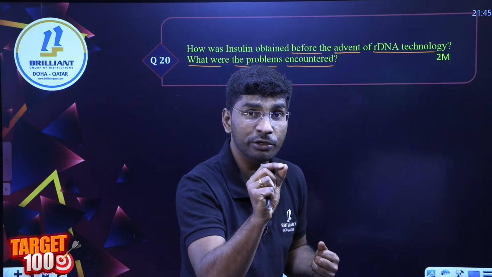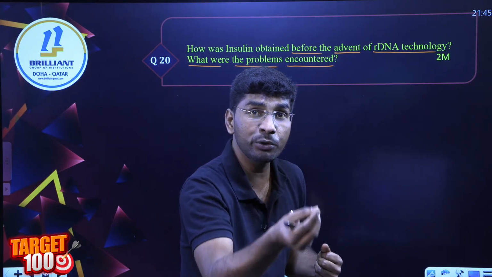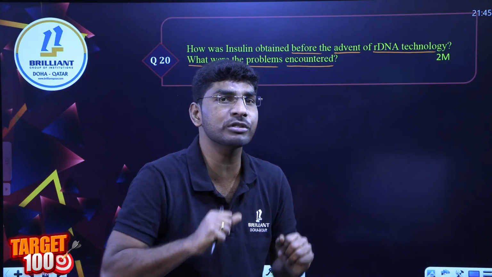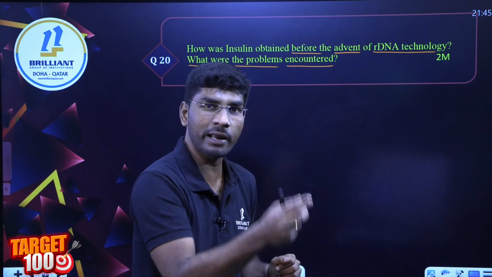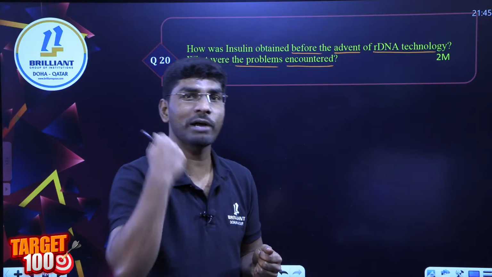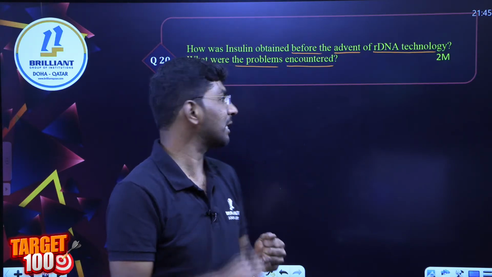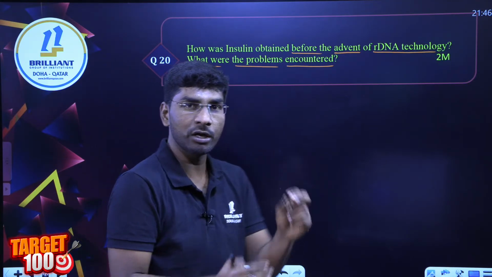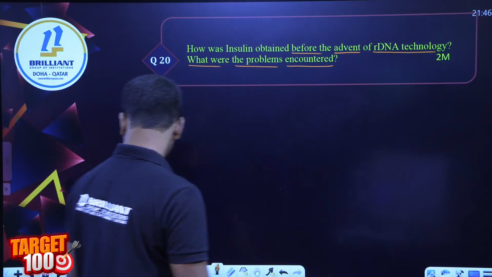You have to introduce cDNA into the bacteria. If you directly take the DNA and introduce it into the bacteria, the splicing process is not there in bacteria. So DNA to mRNA, mRNA to cDNA, and finally you have to ligate it with the plasmid. So we can write this answer as I explained. Simple answer. This type of 2-mark question can come very simply. Next question.